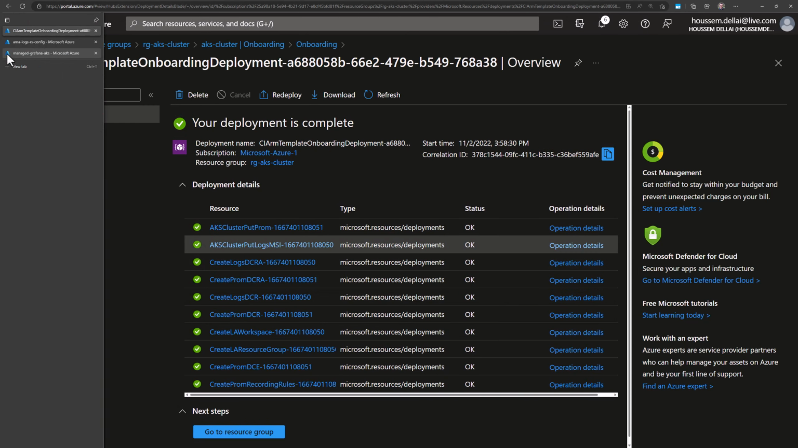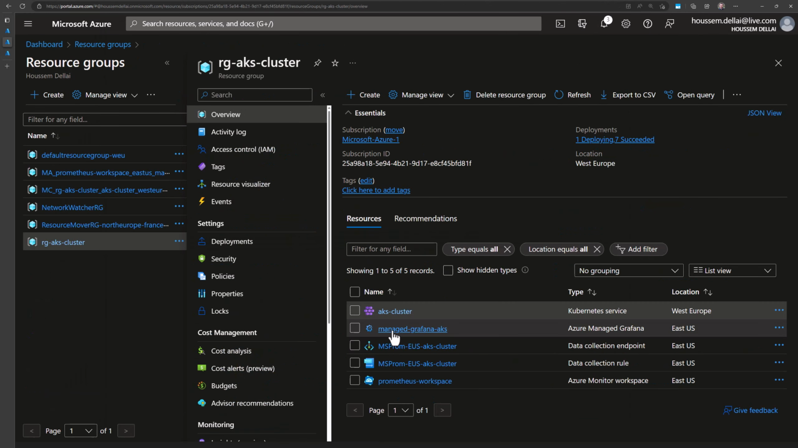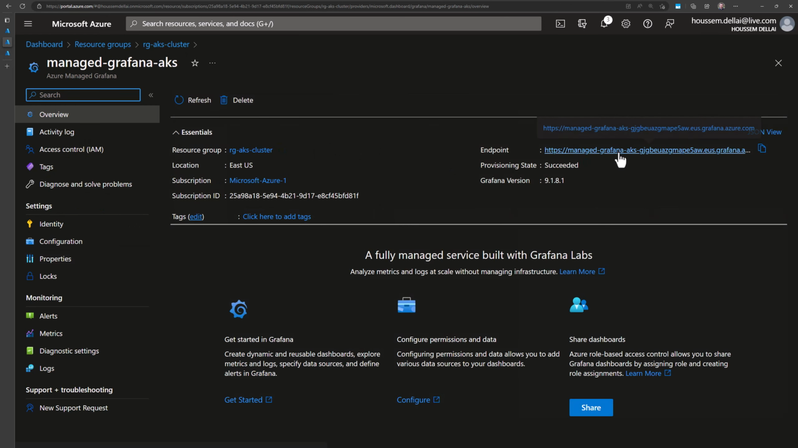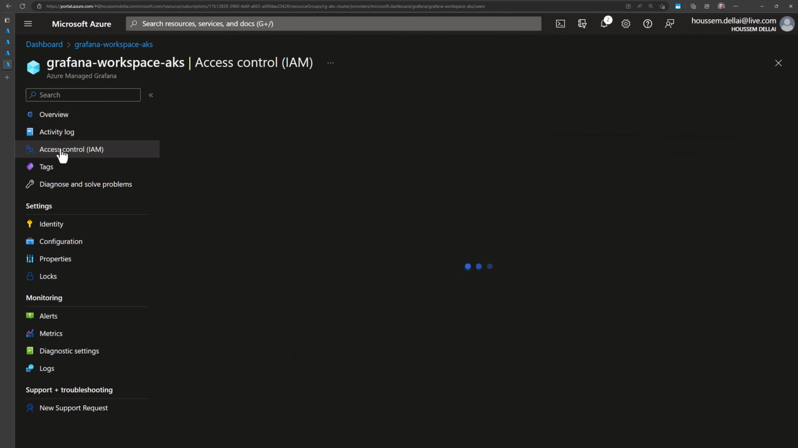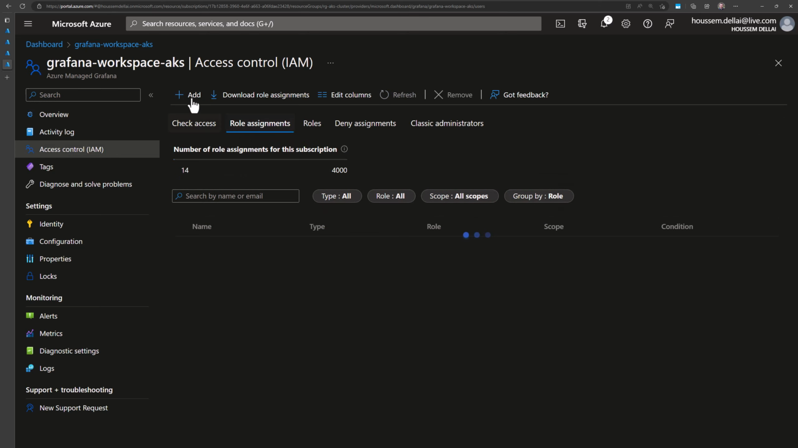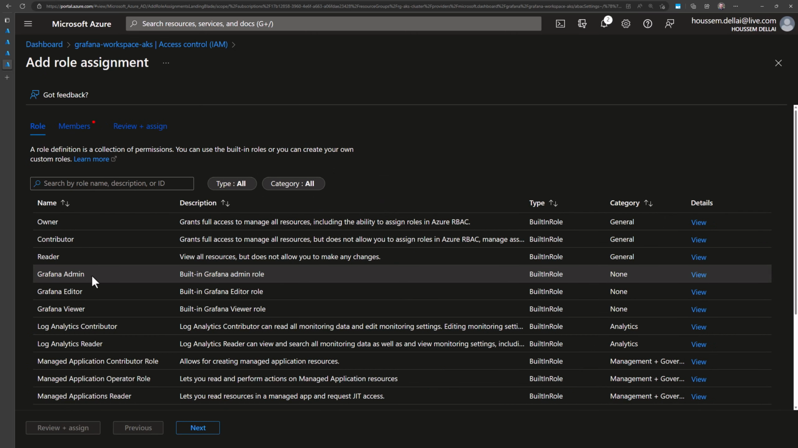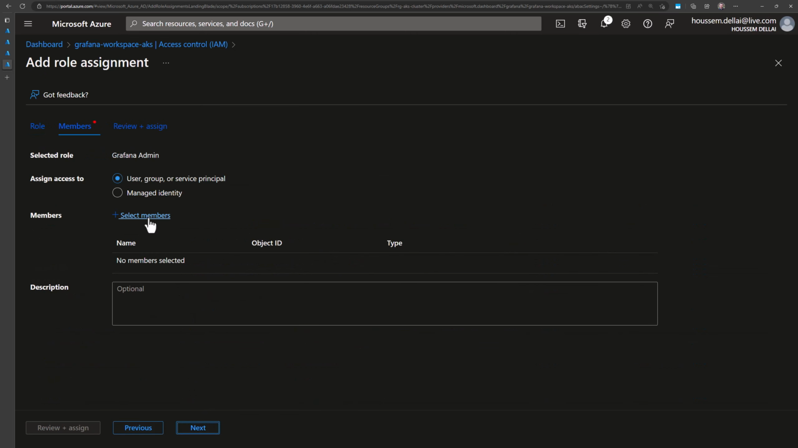From here, I can go to my AKS cluster, or actually go to the Grafana instance. And from here, I'll find the link to access the Grafana dashboard. Actually, I will have one issue: for now it requires a professional account, so I cannot use my live.com account. So what I have done is simply gone to access control and added a role using add role assignment. I looked for the Grafana admin role, and then I added myself as a user with that role.